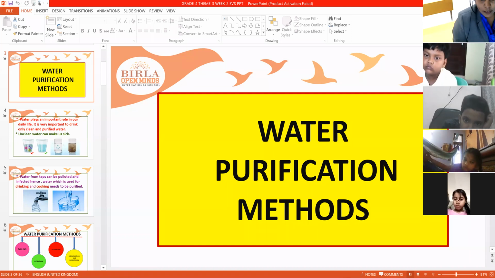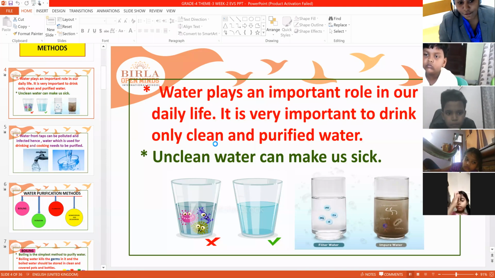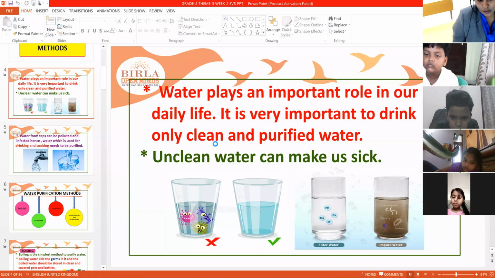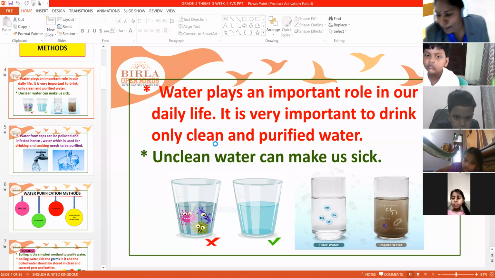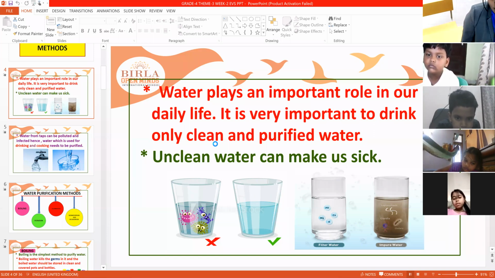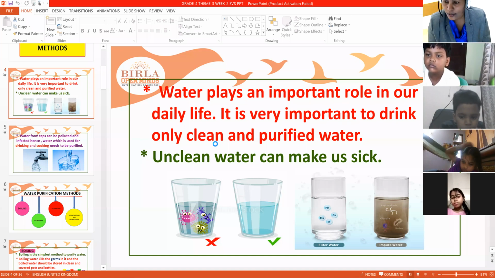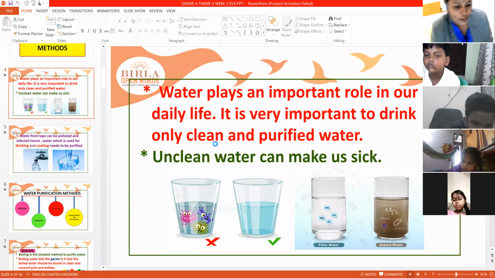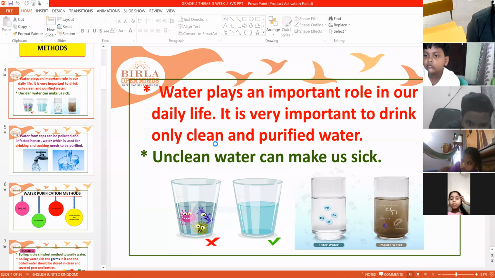Water plays an important role in our daily life. It is very important to drink pure and clean water. Unclean water will make us sick. If we drink unsafe, unclean, impure water, it makes us sick. So pure water is very, very important.